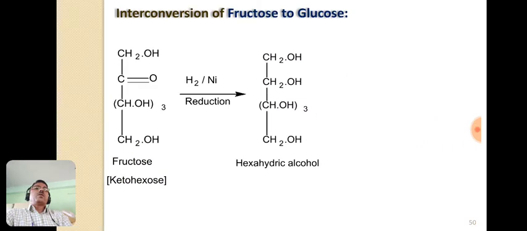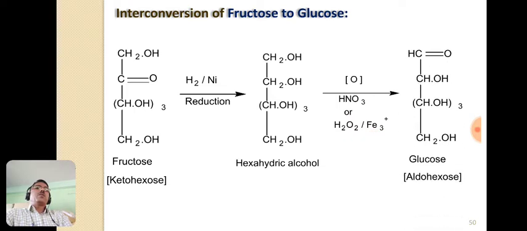In the second step the oxidation of this hexahydric alcohol occurs, and the oxidizing agent is nitric acid or hydrogen peroxide in presence of ferric ions or ferric sulfide.